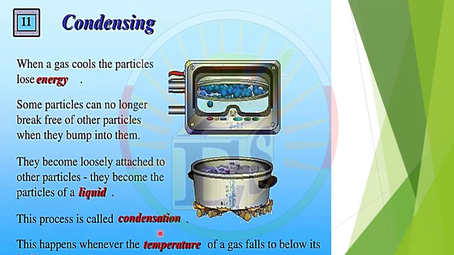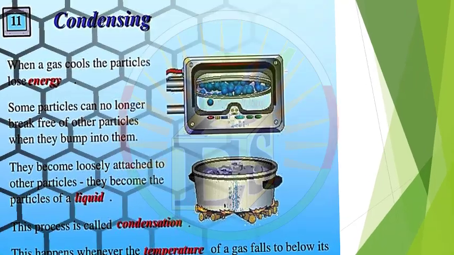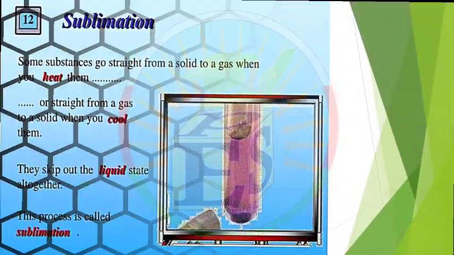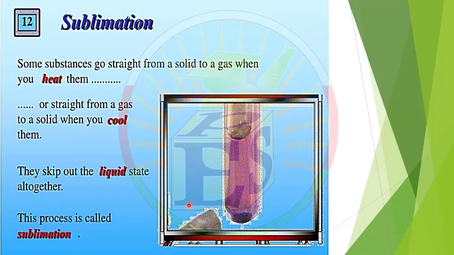This process is called condensation. This happens whenever the temperature of a gas falls below its boiling point. So for condensation, we don't have a certain temperature, but condensation happens at any temperature below the boiling point of the gas.